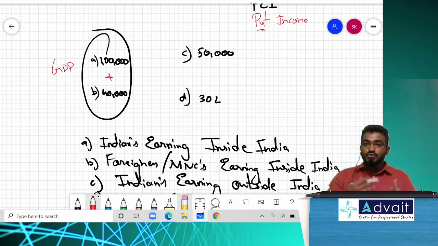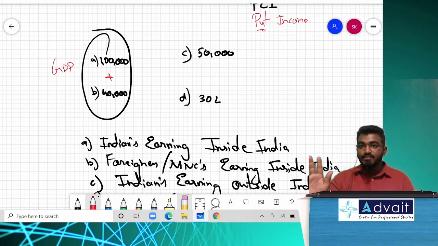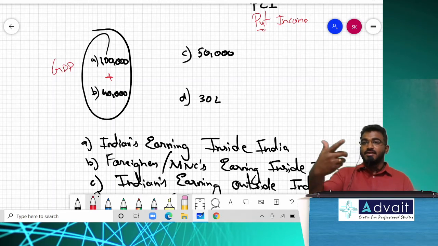So, whatever goods and services in one academic year or one financial year, whatever the respective time period we take, if we are producing only and only inside India, then it contributes to GDP. Is that clear? Okay, now let me confuse your life a little.